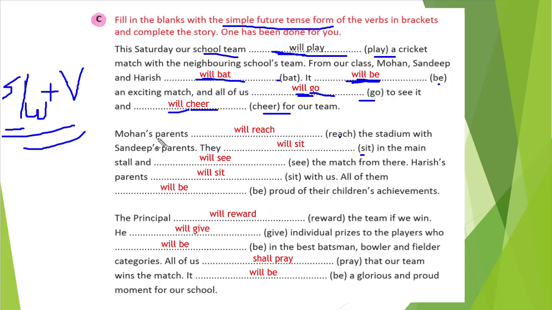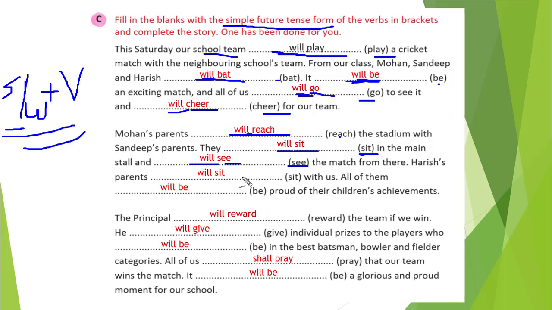You can see further: Mohan's parents blank space the stadium with Sandeep's parents. Mohan's parents, that is will, right? It is not I or we. So will, and the base form of reach, that is reach only. Will reach the stadium with Sandeep's parents. They blank space in the main stall and blank space the match from here. So they and sit are there. So will sit, right? They means plural, so we will write will, and the verb as it is. So will sit in the main stall, and see is there, so will see, base form. That is the right answer. The match from there.